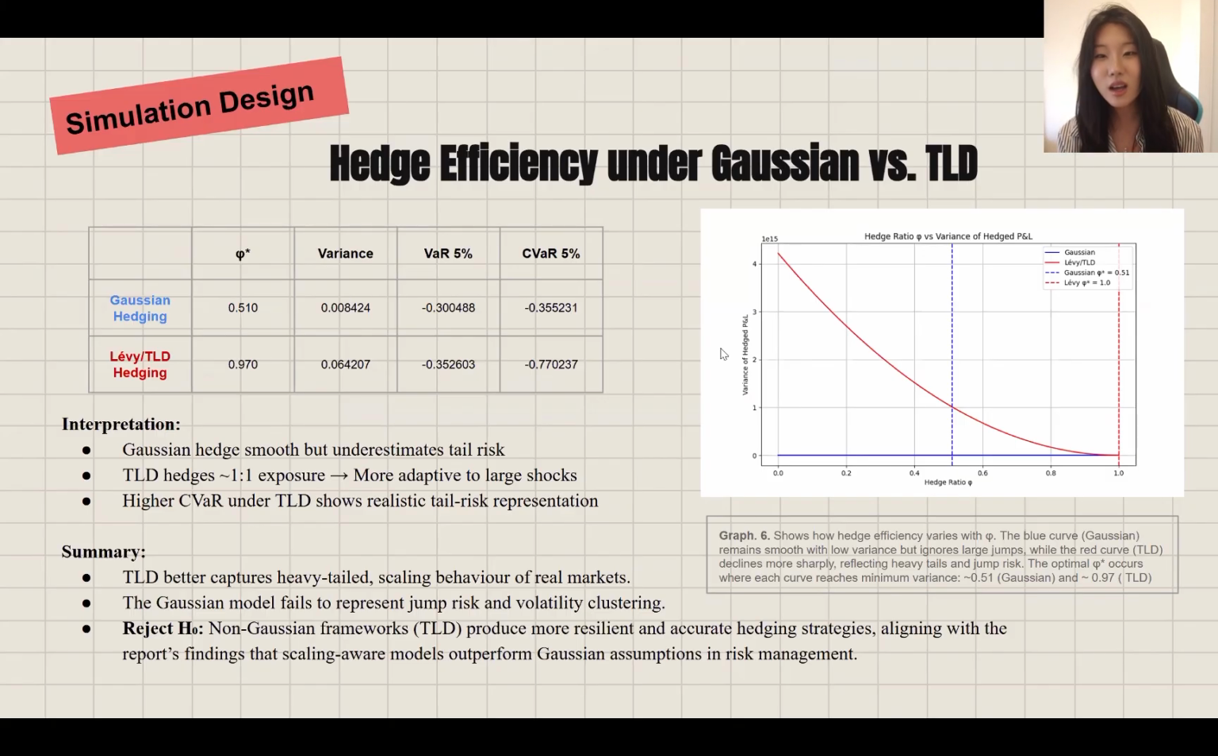So overall, our simulation confirms the paper's hypothesis. Scaling-aware non-Gaussian models like the TLD better capture real-world hedging dynamics than the Gaussian-based Black-Scholes model.